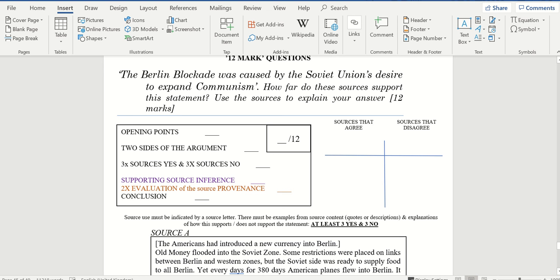Well done, guys, for your posters. They're really quality. I'm really pleased with your sources work.